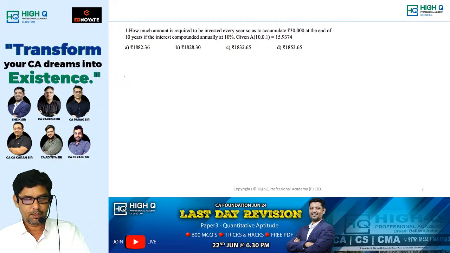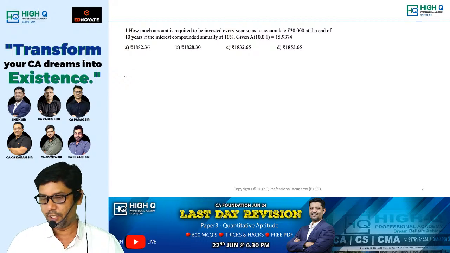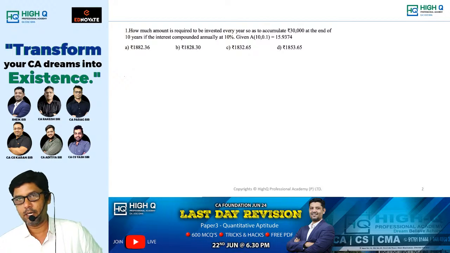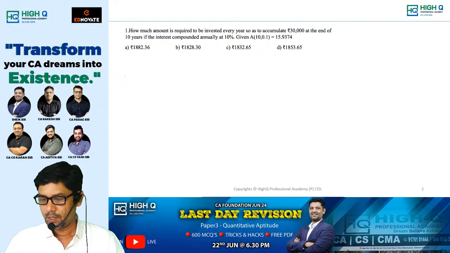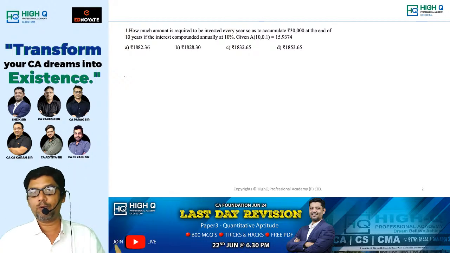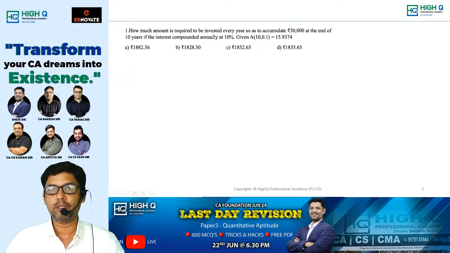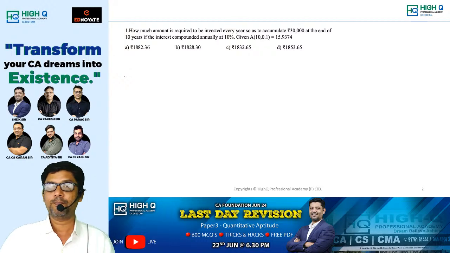Let us start. First, this is actually the last attempt's tentative paper, and you can understand from this paper what ICA is expecting. It's a nice paper, with topic-wise mixed questions, and it is the actual board paper pattern. It was the ICA paper only. So better you attend the full session so that you can understand how the questions can be answered.